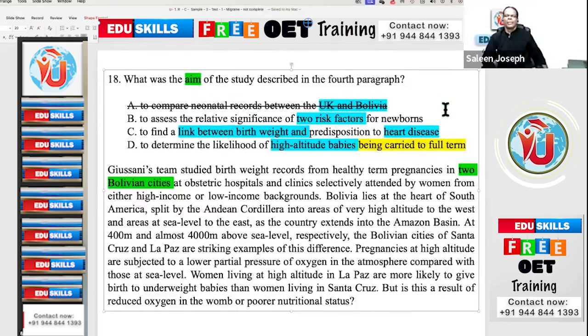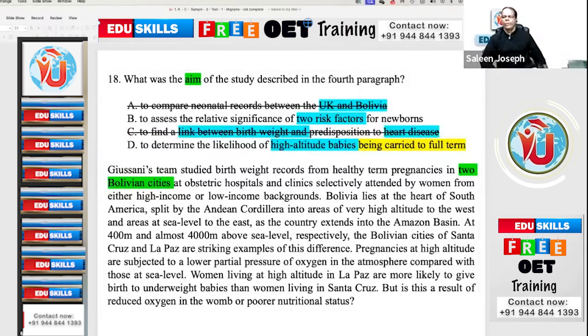C, to find a link between birth weight and predisposition to heart disease. Do they mention anything about heart disease? No, nothing is mentioned about heart disease. Then option D, to determine the likelihood of high altitude babies being carried to full term. That is also not mentioned. They have mentioned underweight babies, not full term pregnancies.